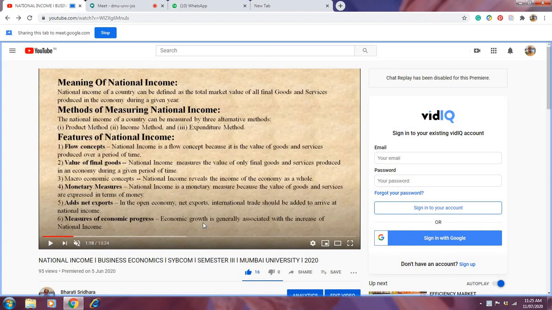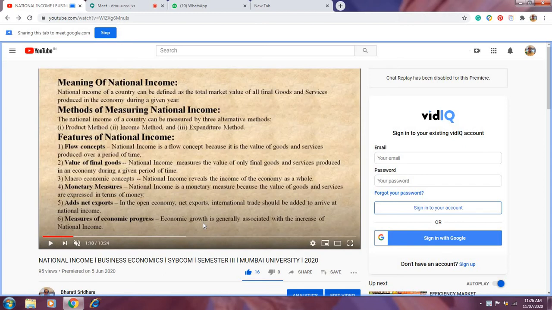So these are the 6 characteristics of national income. One is flow concept, second is value of final goods, third is macroeconomic concept, next monetary measures, next adds net export, and the last one is measures economic progress.